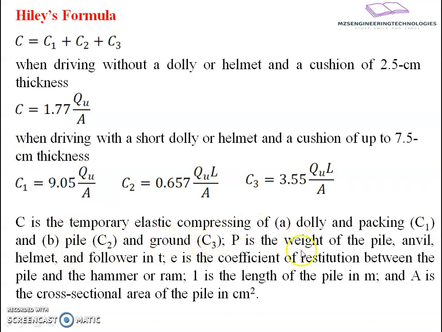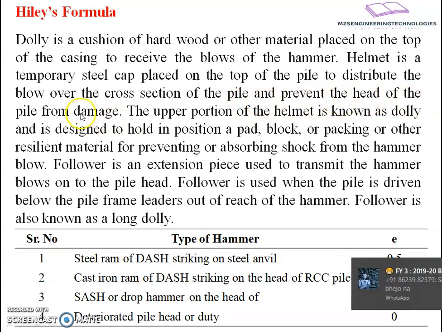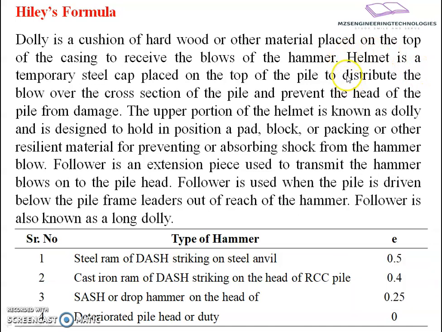Okay, now we will discuss what is the meaning of a dolly here. A dolly is a cushion of hardwood or other material placed on the top of the casing to receive the blows of the hammer. So here is an arrangement where the blows of the hammer can be received. A helmet is a temporary steel cap placed on the top of the pile to distribute the blow over the cross section of the pile and prevent damage to the head of the pile. Here we provide a certain protection to the head of the pile, which makes sure that there will be no damage to it.